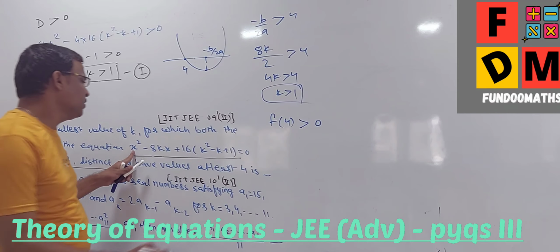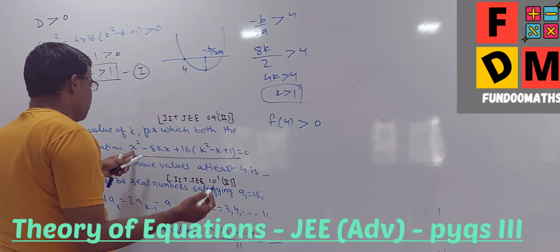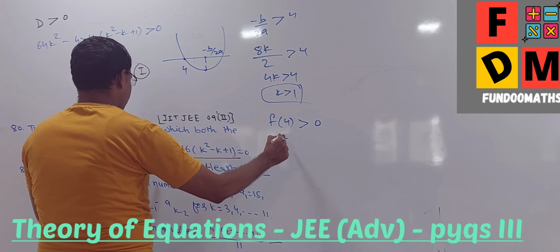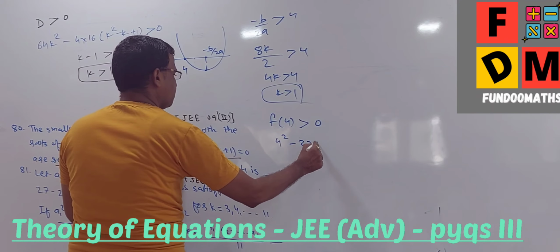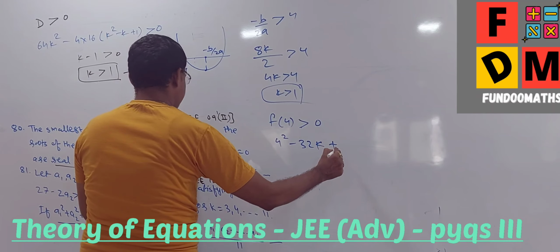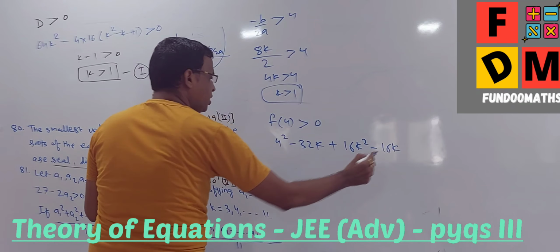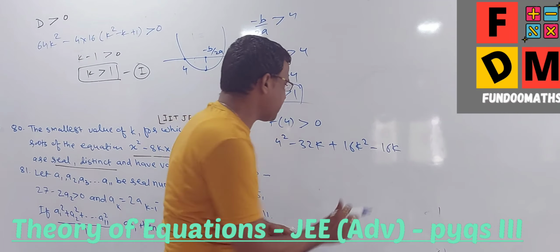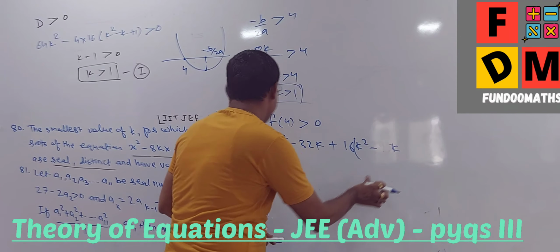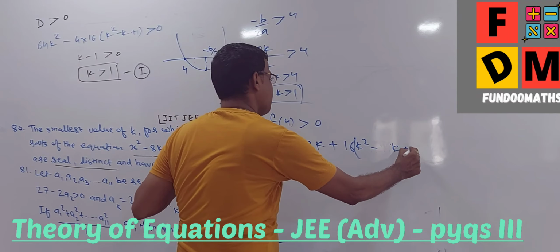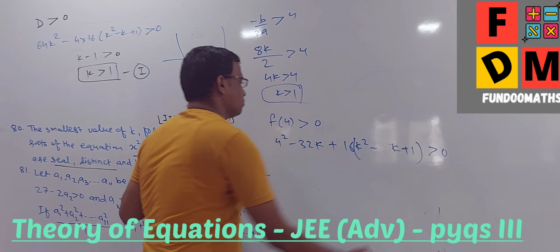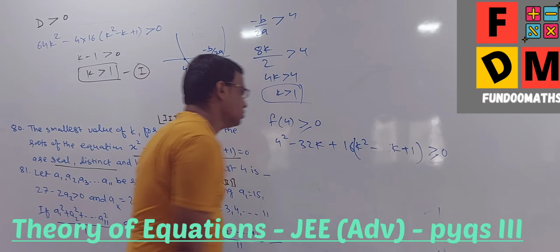So if I just work on that aspect, it is 4 square minus 32k plus 16k square minus 16k, rather 16 only, because I can cancel, k square minus k plus 1, k is greater than or equal to 0.